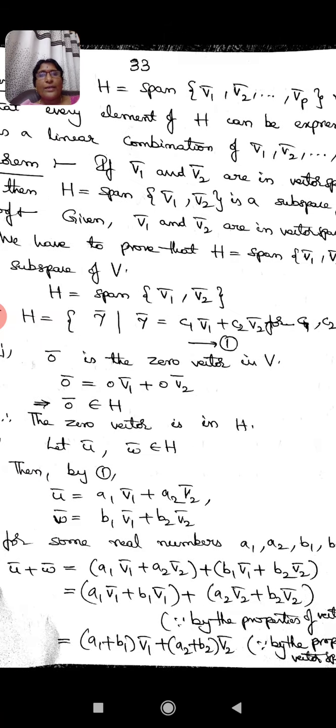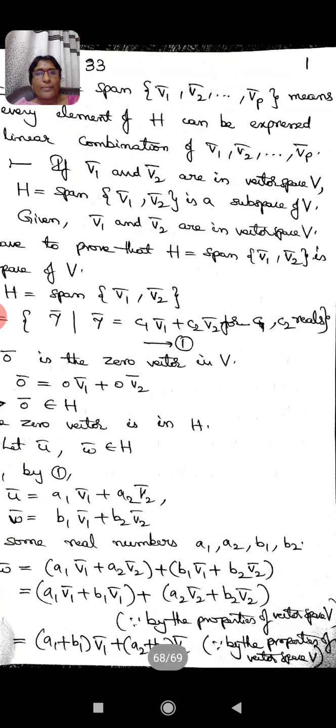Now take the second condition. To prove the second condition, we should take two vectors. Let U bar, W bar belong to H. Then by 1, U bar is equal to A1 V1 bar plus A2 V2 bar, and W bar is equal to B1 V1 bar plus B2 V2 bar for some real numbers A1, A2, B1, B2.